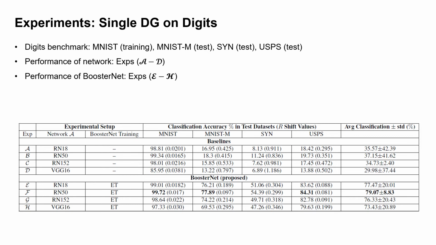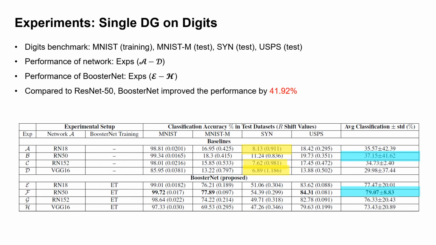For network A, we tried different architectures, which are literature standards, including ResNet 18, ResNet 50, ResNet 152, and VGG16, and the results are shown in experiments A to D. We can see that the performance degrades remarkably on unseen out-of-distribution data, and it drops to below 10 in some cases. On the other hand, the performance of BoosterNet when appended to each of these networks is given in experiments E to H, and we can see that the performance is improved significantly.